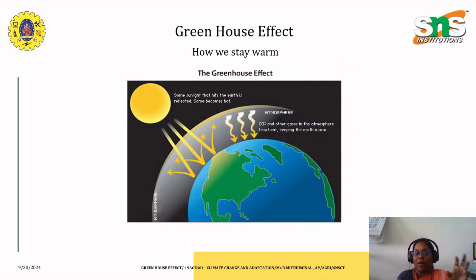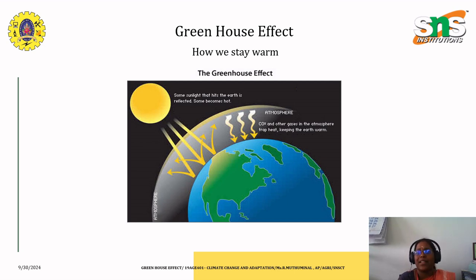Today we'll see what the greenhouse effect is. As everyone knows, the greenhouse effect is caused in the atmosphere due to carbon dioxide and other gases, which help trap the heat and keep the earth warm. This involves sunlight, where sunlight hits the earth and gets reflected and it becomes hot.